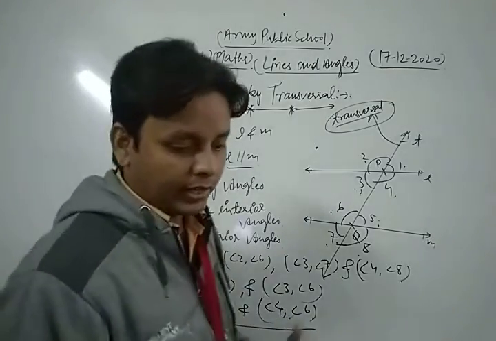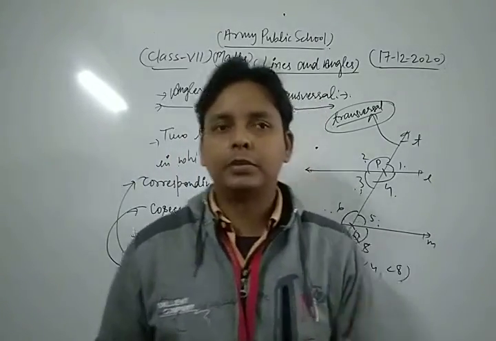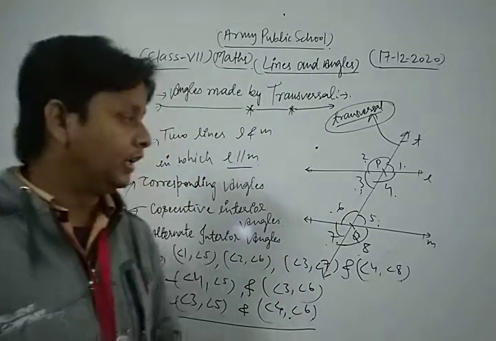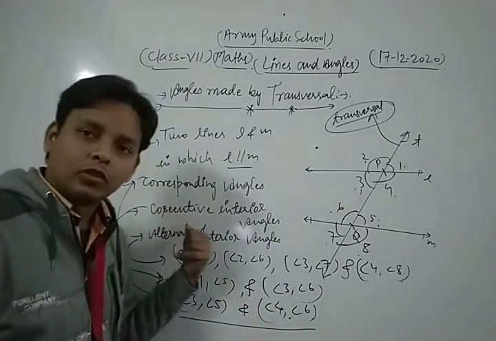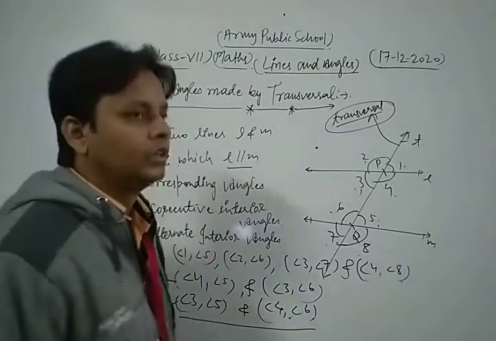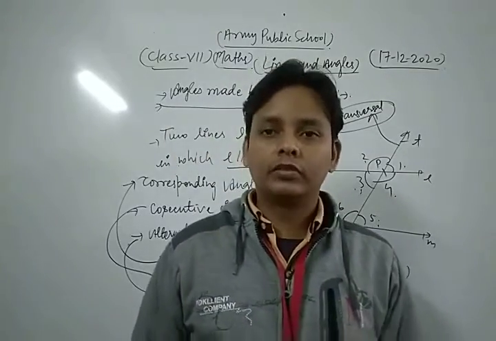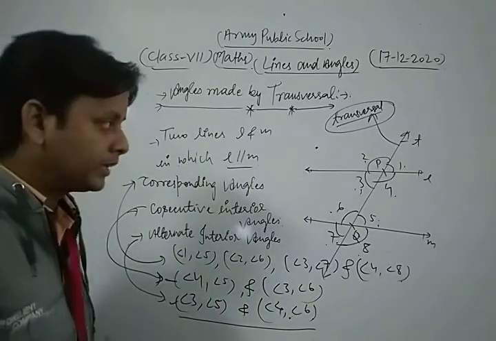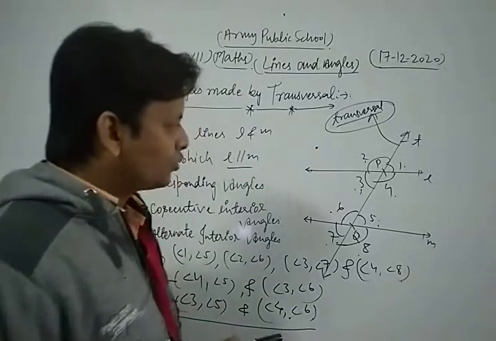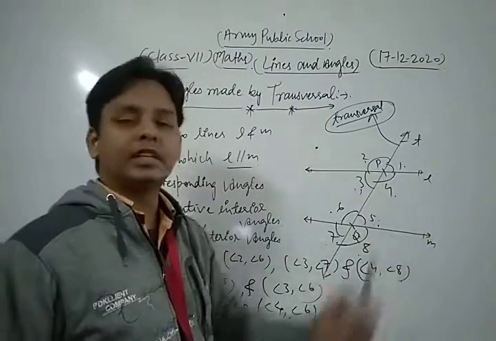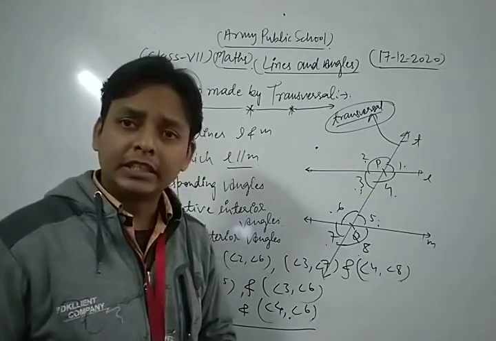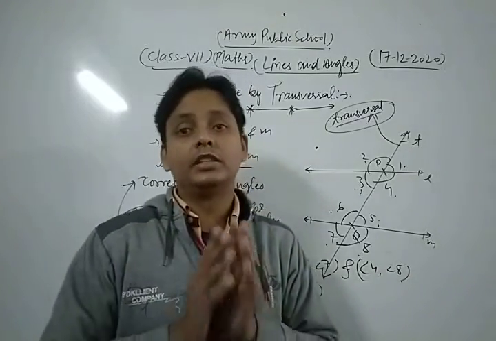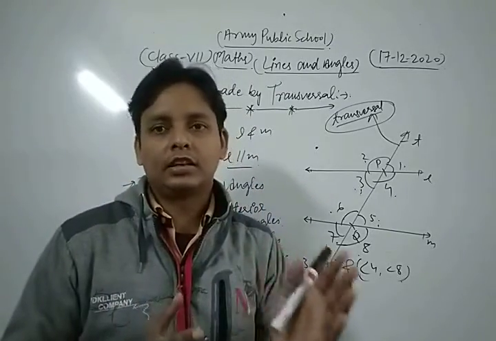Okay, so in this way the main angles made by the transversal T when two parallel lines are cut by the third line T, which is the transversal, are what? Corresponding angles, consecutive interior angles and alternate interior angles. And one of the most important relationships amongst these angles, what is the property? Let's see. Listen carefully. Dear friends, if two parallel lines are cut by a transversal T, then in that condition the pairs of corresponding angles are always equal to each other. Means the pairs of corresponding angles are always equal to each other.